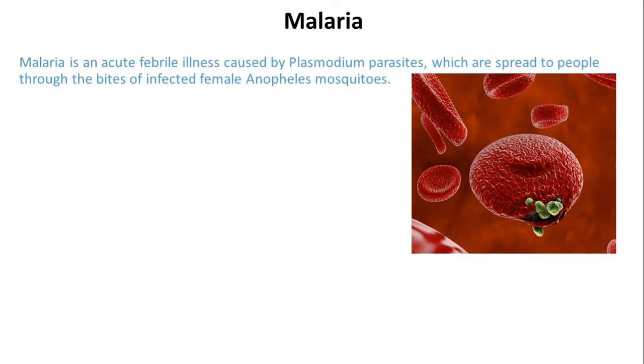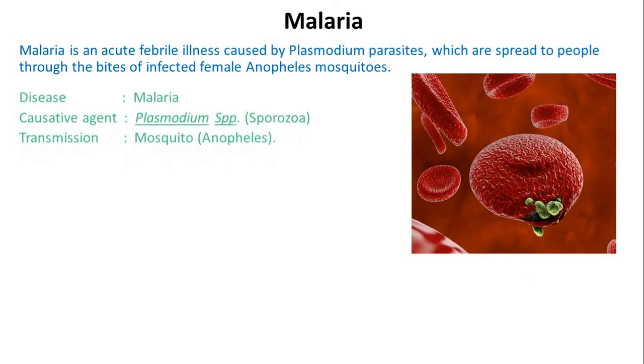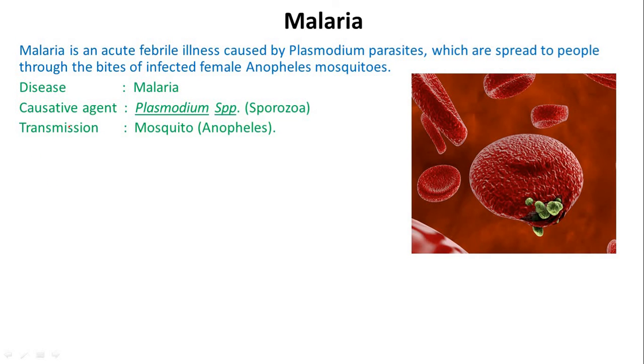Malaria. Malaria is an acute febrile illness caused by Plasmodium parasites, which are spread to people through the bites of infected female Anopheles mosquitoes. Disease malaria. Causative agent is Plasmodium species. This is a sporozoa. Transmission route is mosquito Anopheles, basically female.